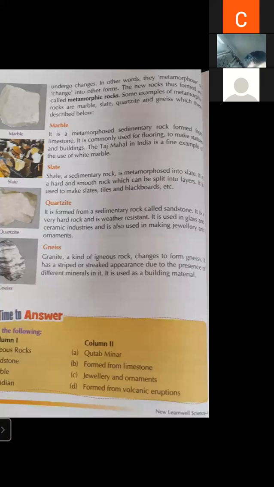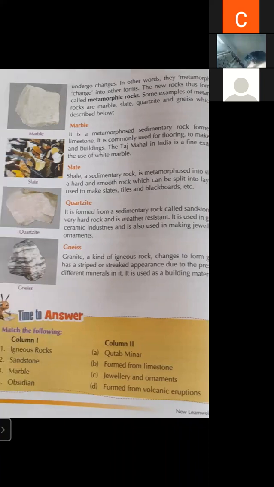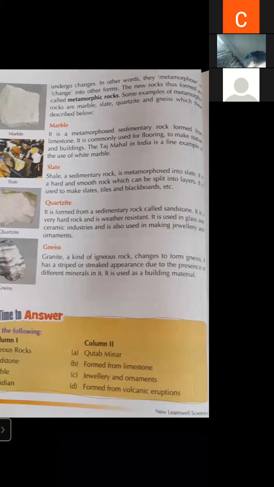It is a hard and smooth rock which can be split into layers. This slate can be split into different layers. It is used to make slates, tiles, blackboards. So student, in our classroom, we are using a blackboard that is made up of a rock, and that rock is known as slate. That slate is a metamorphic rock.